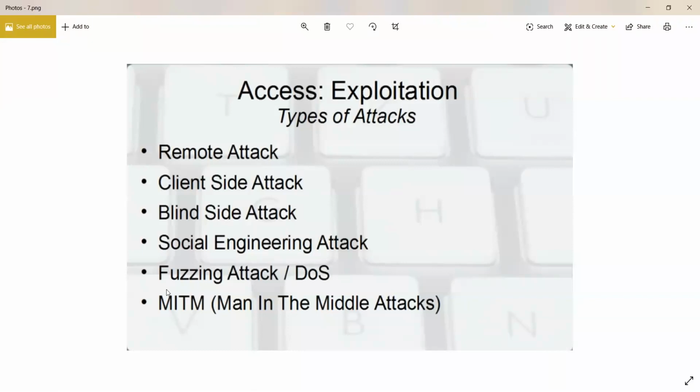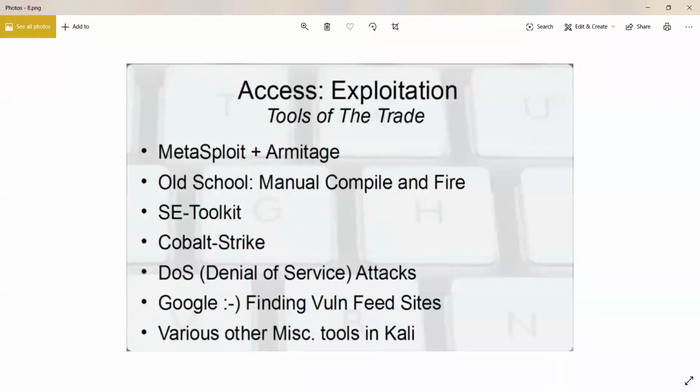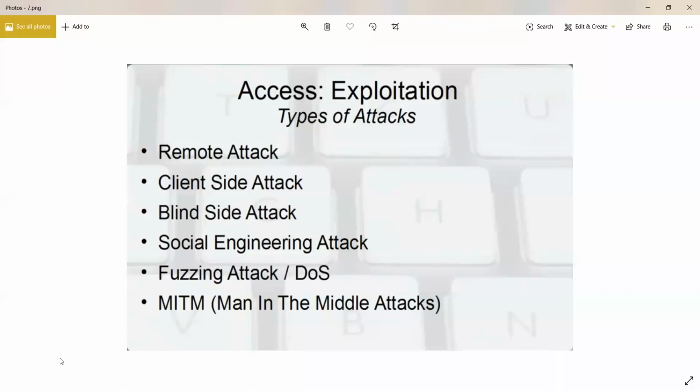Even if you are conducting a penetration test for a company, they will not want you to do it in such a way that it causes any kind of damage to them. Bringing a website down, crashing a service, is a very serious offense, and it can land you in a lot of trouble. So it's a technique that we know, but it's not something that we use, because it does not give us any advantage. If you crash a website, how is that going to let you access the system?